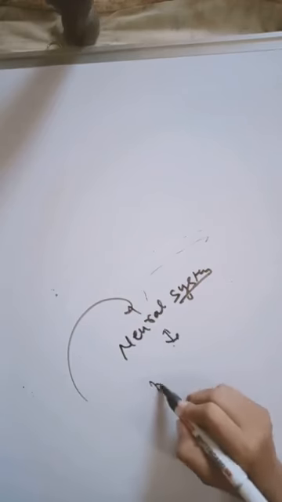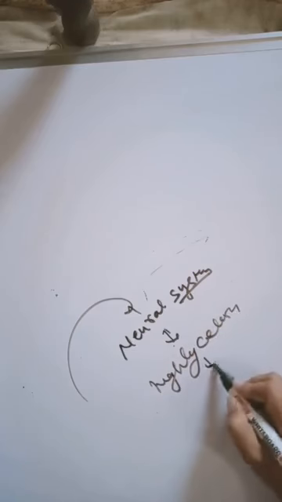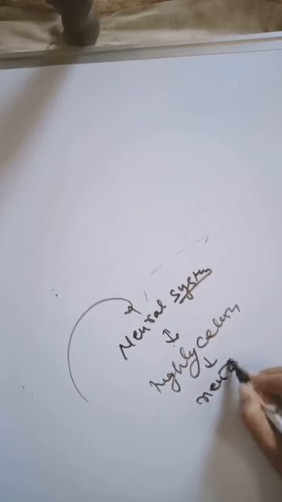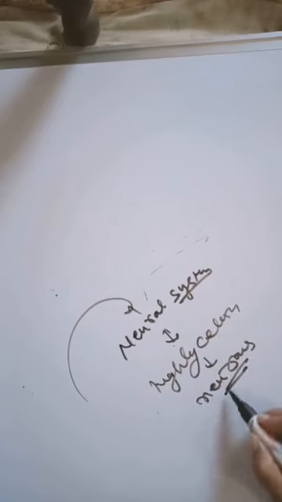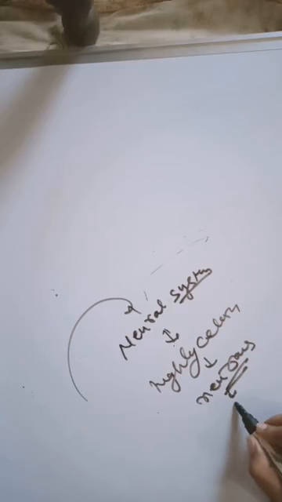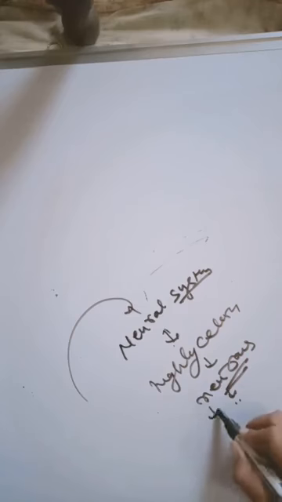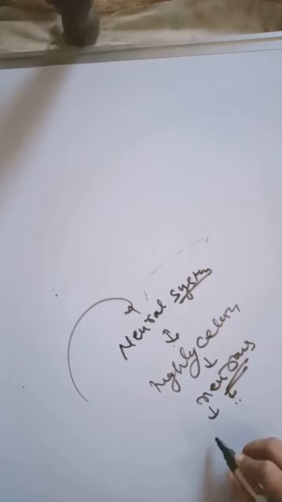The neural system of all animals is composed of highly specialized cells, and these are known as neurons. It means the neuron is the basic unit of our neural system, and through these neurons we can detect, receive, and transmit different kinds of stimuli.